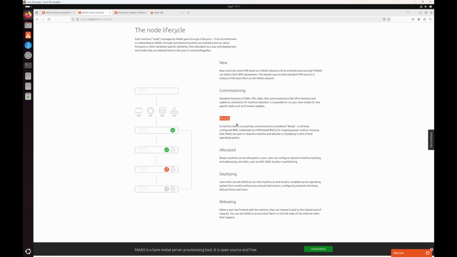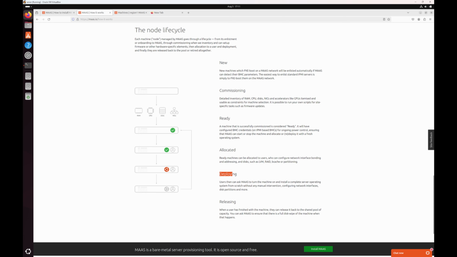Usually, because we are doing this from a physical perspective, the physical servers have IPMI based or BMC credentials configured on the power supply. So basically Maas can actually control turning them on and off, so you don't have to do anything manually. Everything can be automated through scripts as well. Another stage we usually go through is the allocated stage. This is the stage where, once the machine is ready, you can put it in the allocated state where other users cannot take ownership of that machine. Once you have allocated a machine, it solely belongs to that particular controller or user.